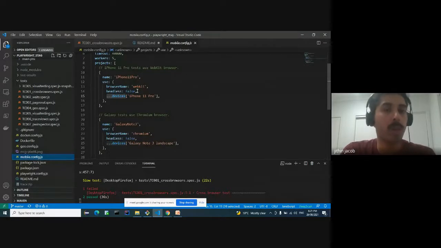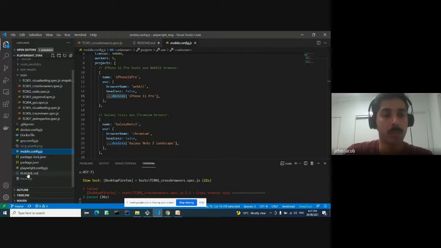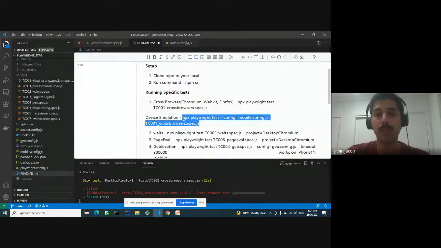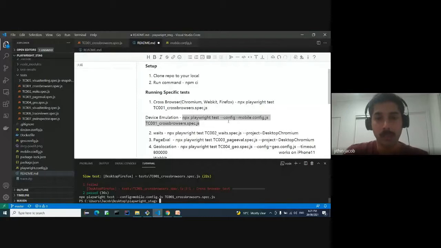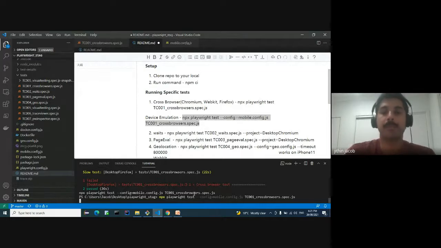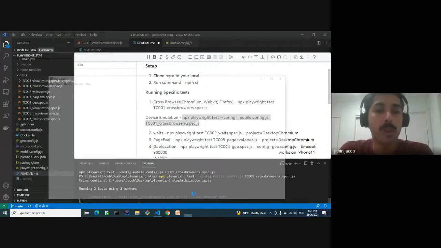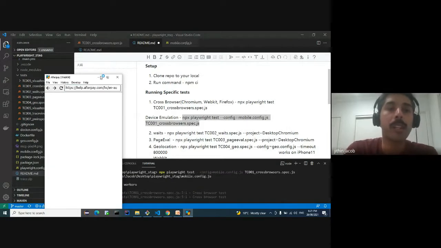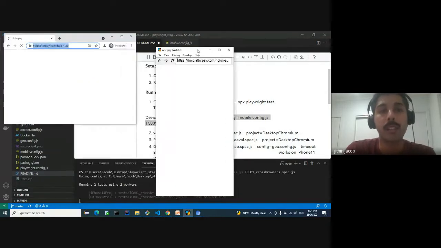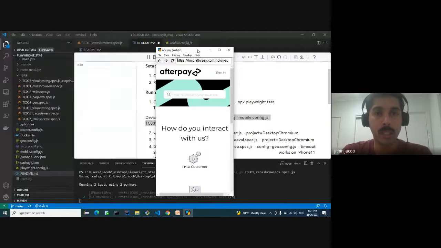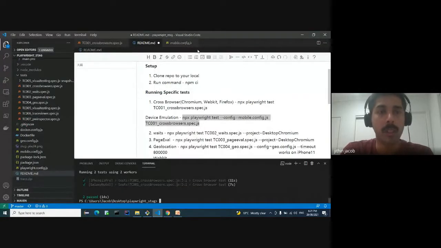So this is just a viewport emulation. This test will spin up the specific viewport of these devices. So let's run the test case using the same command, but we will use a different config file. It will be the same test case. The first test will be triggered in iPhone 11 Pro in portrait mode. The second test will be in Galaxy Note 3 in landscape mode. So we can see the test running both in portrait and the landscape mode.